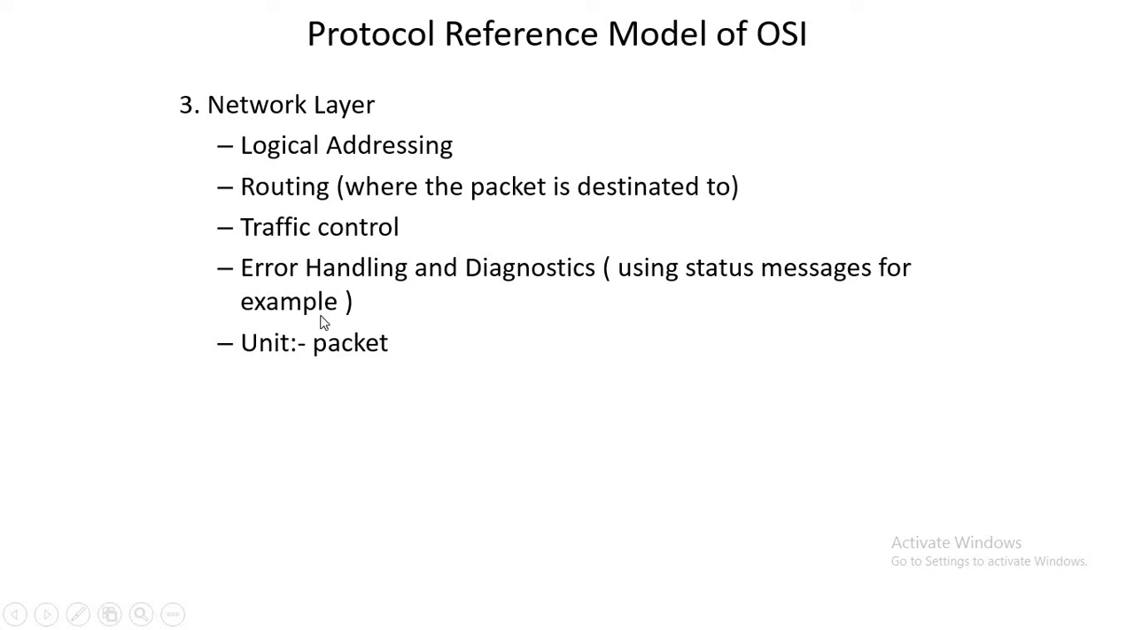The network layer uses the data unit as a packet. The physical layer uses the data unit as a bit, the data link layer uses the unit as a frame, and the network layer uses the data unit as a packet. It means the network layer is putting the data inside packets.